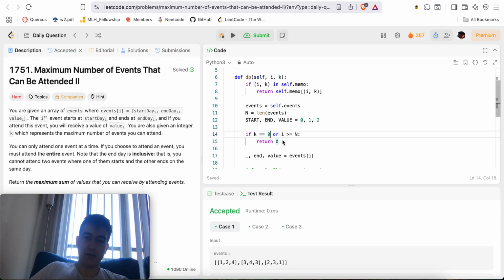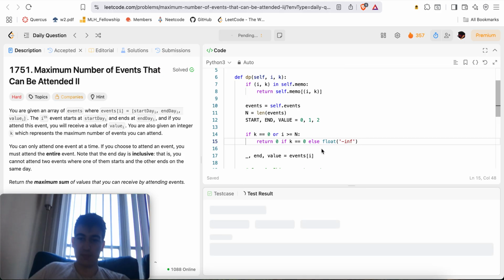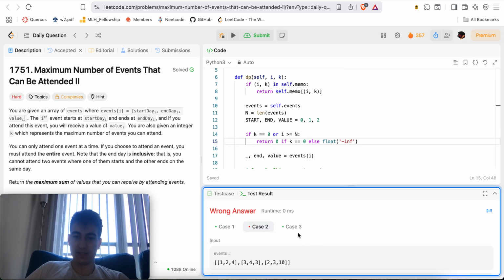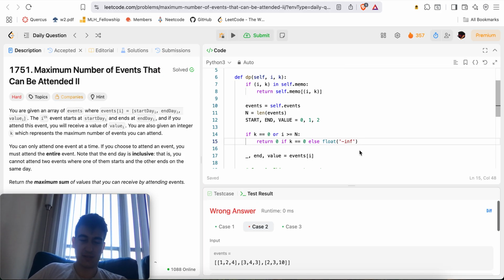If we wanted to enforce picking exactly k events, then we could return 0 if k is equal to 0, else float of negative infinity, to discourage the solution and only encourage solutions that have exactly k elements inside of them. But we might fail one of the test cases here. Yeah, so we already failed one of the test cases here.